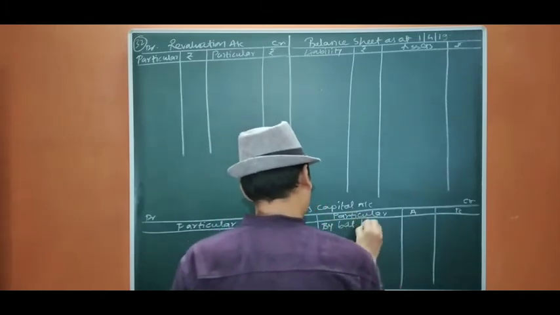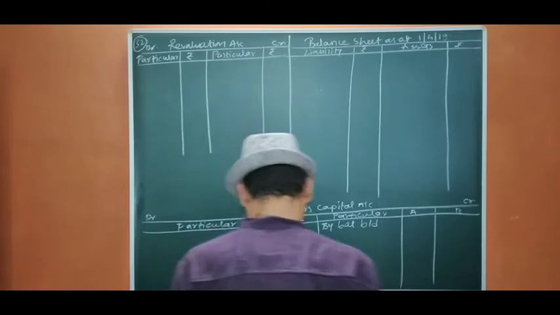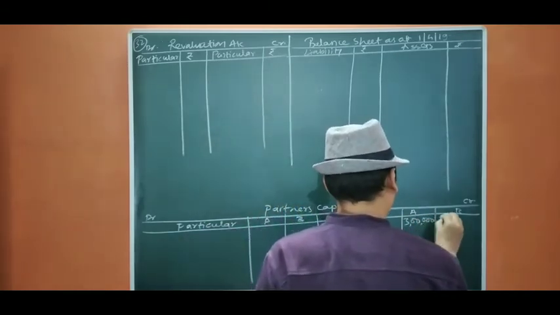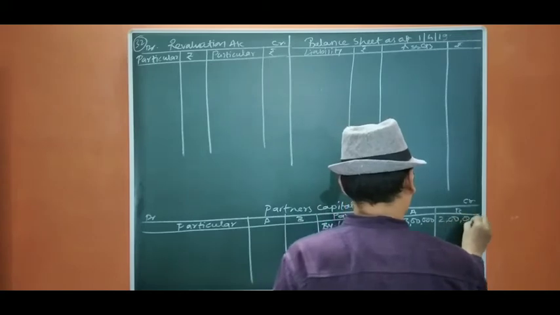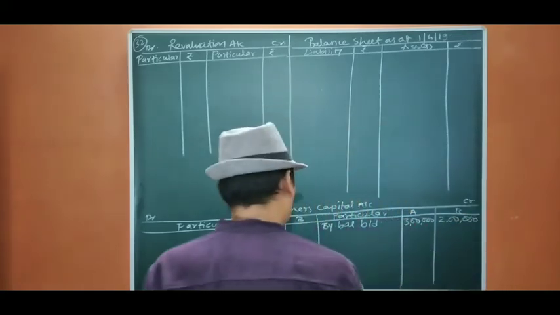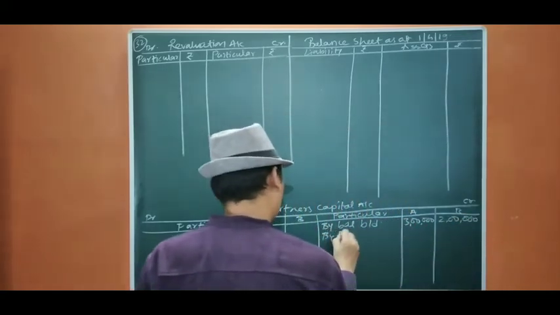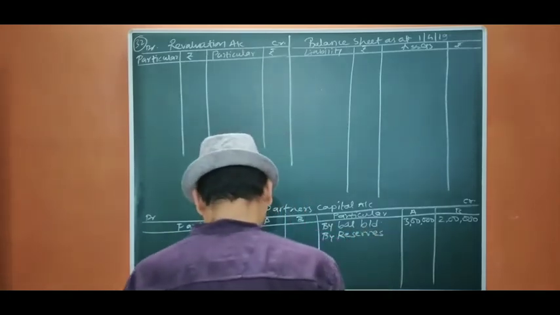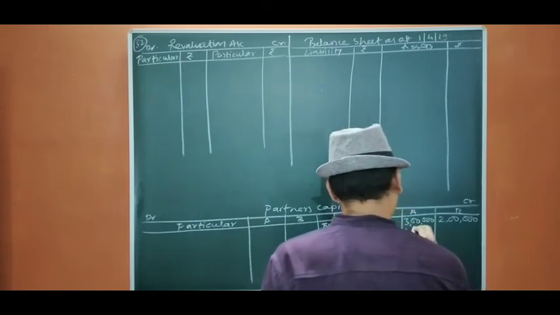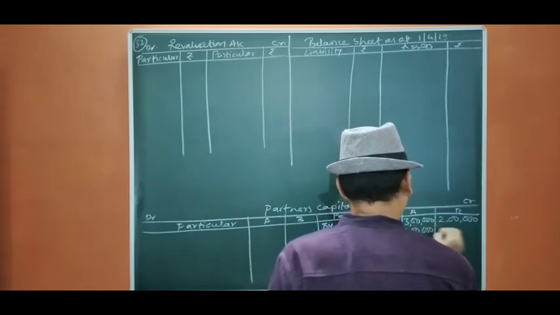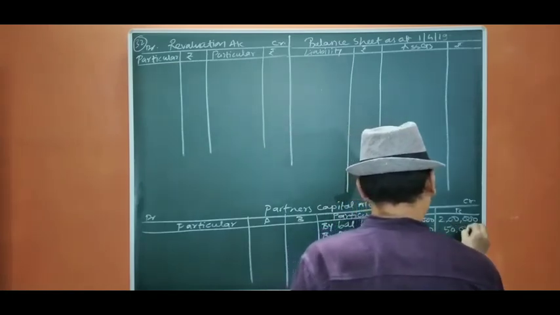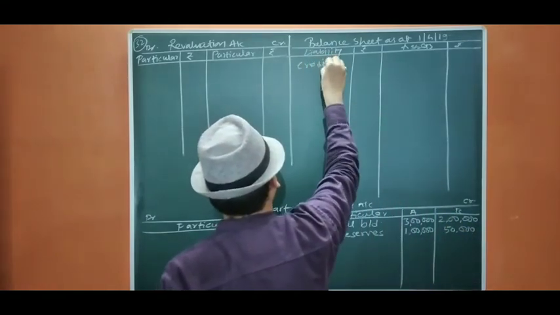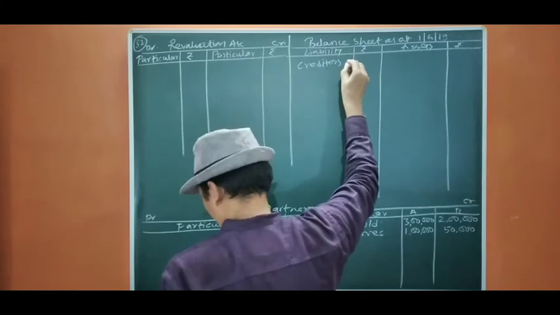The capital balance amounts are 3 lakh and 2 lakh. Then reserves, they are going to be distributed. By reserves, the amount is 1,60,000. Then there are creditors, there is no adjustment, so we are going to write creditors here directly, amount 2 lakh.